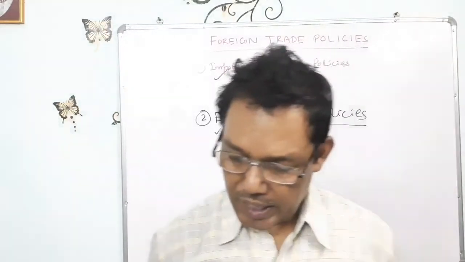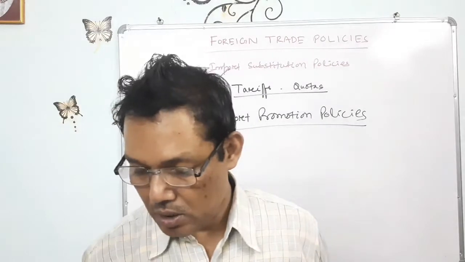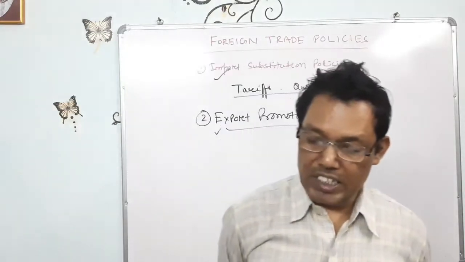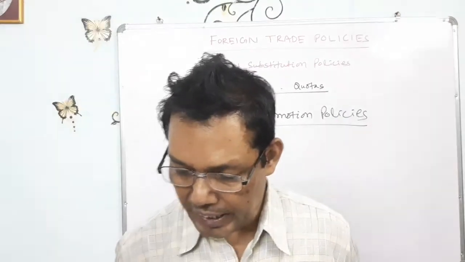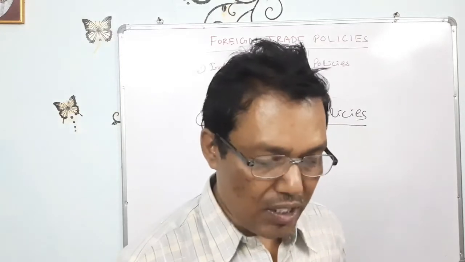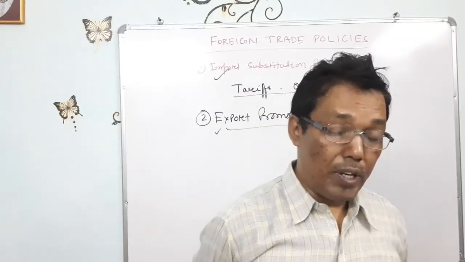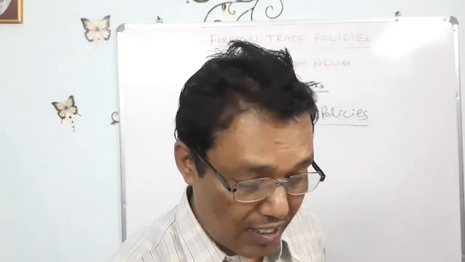Contrary to it, export promotion is a strategy to earn foreign exchange by promoting domestic industries and making them competitive in the international market. Domestic entrepreneurs benefit, and in this way the country earns more and more foreign exchange.